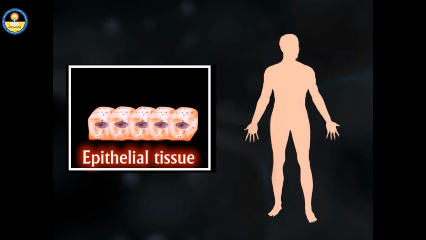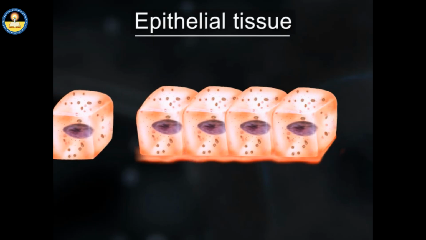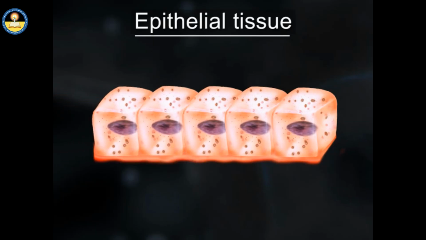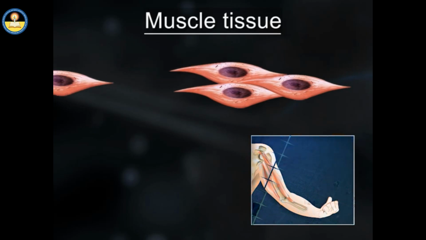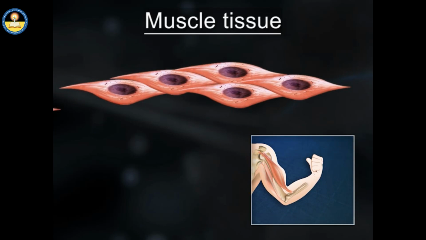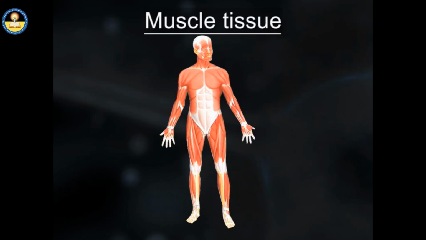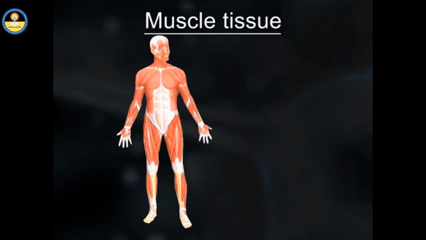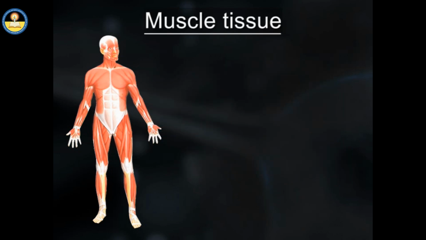Epithelial tissue protects your body from moisture loss, bacteria and internal injury. The cells of the epithelial tissue pack tightly together to form continuous sheets that serve as a lining in different parts of the body. Muscular tissue is composed of cells that have the special ability to shorten or contract in order to produce movement of the body parts. Muscle tissue present in human body is divided into 3 types: cardiac, smooth, and skeletal.